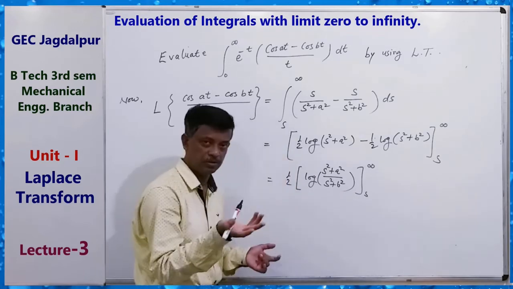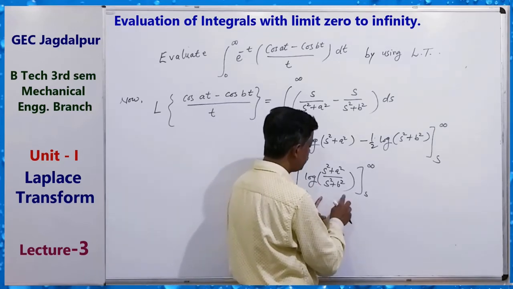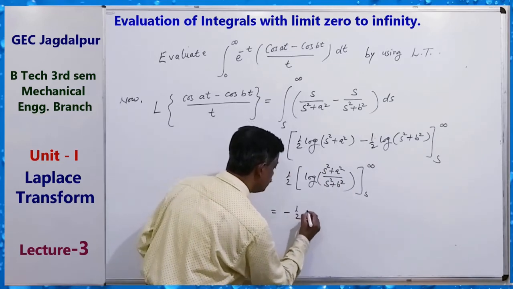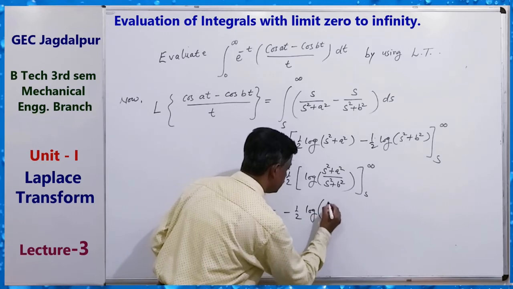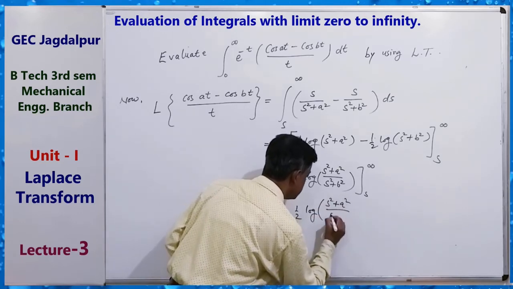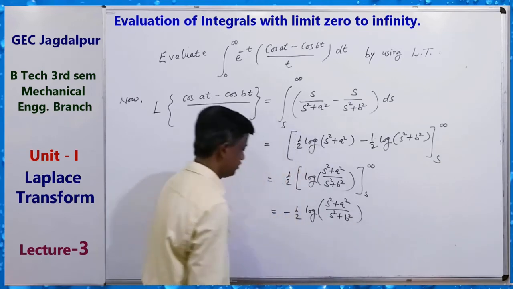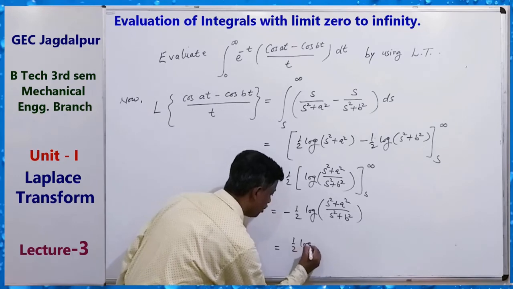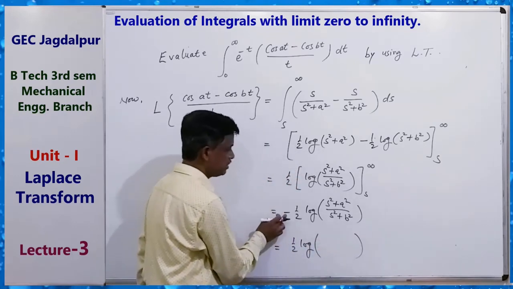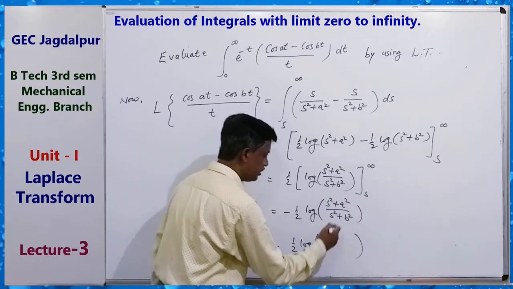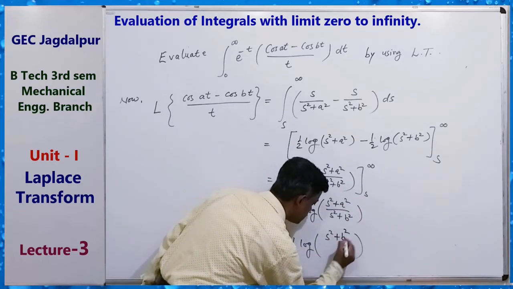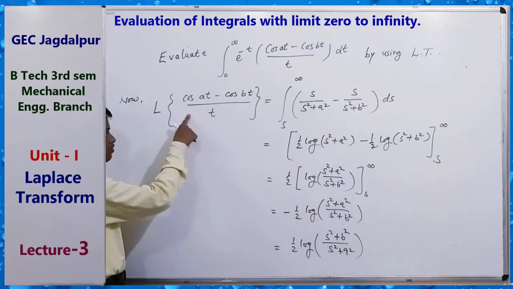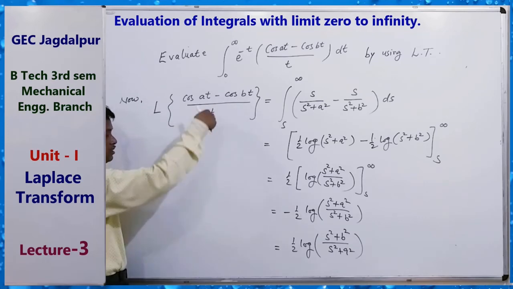So first value is 0. Second value minus of s, in place of s this. So this is equal to minus 1 by 2 log of (s square plus a square) upon (s square plus b square). You can write it like this also: 1 by 2 log of, minus sign goes to the power, so invert it, (s square plus b square) upon (s square plus a square). So this is the Laplace transform, and it is equal to this.